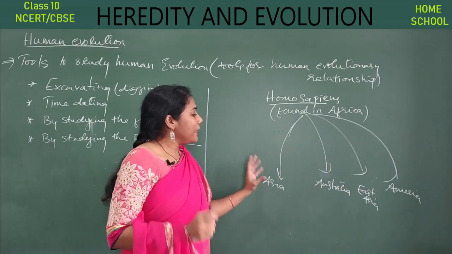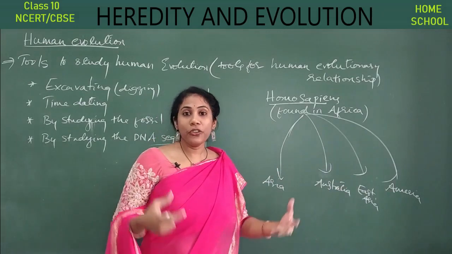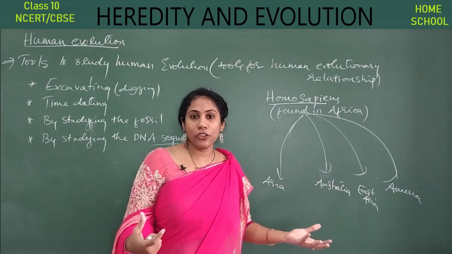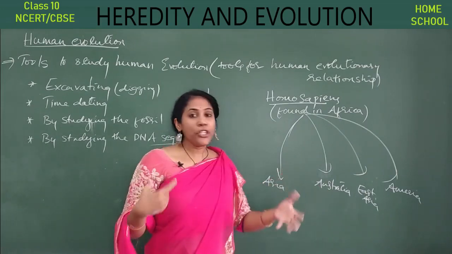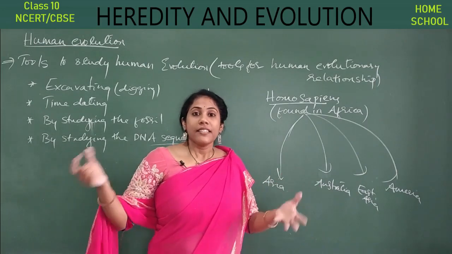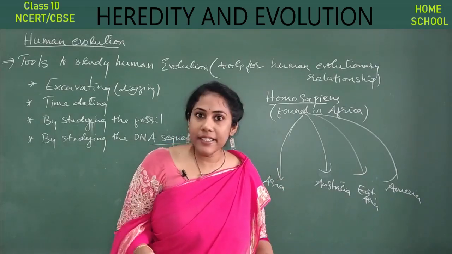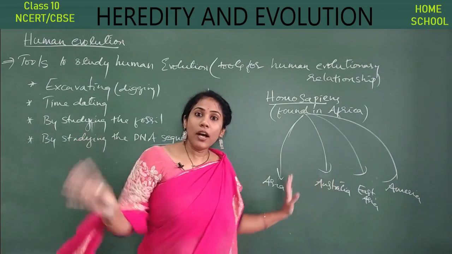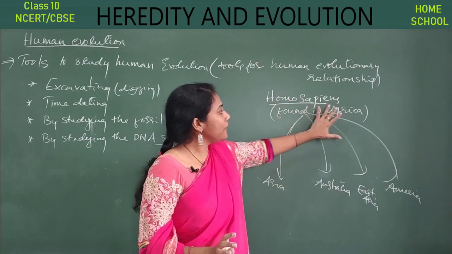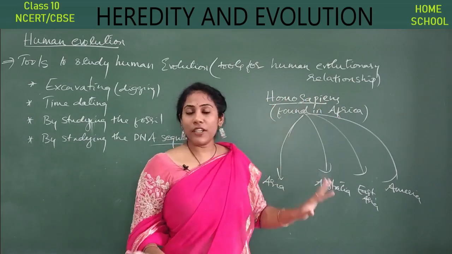Okay, so maybe because of this we got different types of people. You know, Asian people look different from American people. American people are white, yes or no? Their features are different, whereas Asian people are brownish. African people are different, Japanese are different, so the way we look is different, but our characters, our body structure and everything is similar, isn't it? So we all are from a single species called Homo sapiens. They were originally found in Africa. Okay, so in Africa itself the fossils of Homo sapiens were found, right?